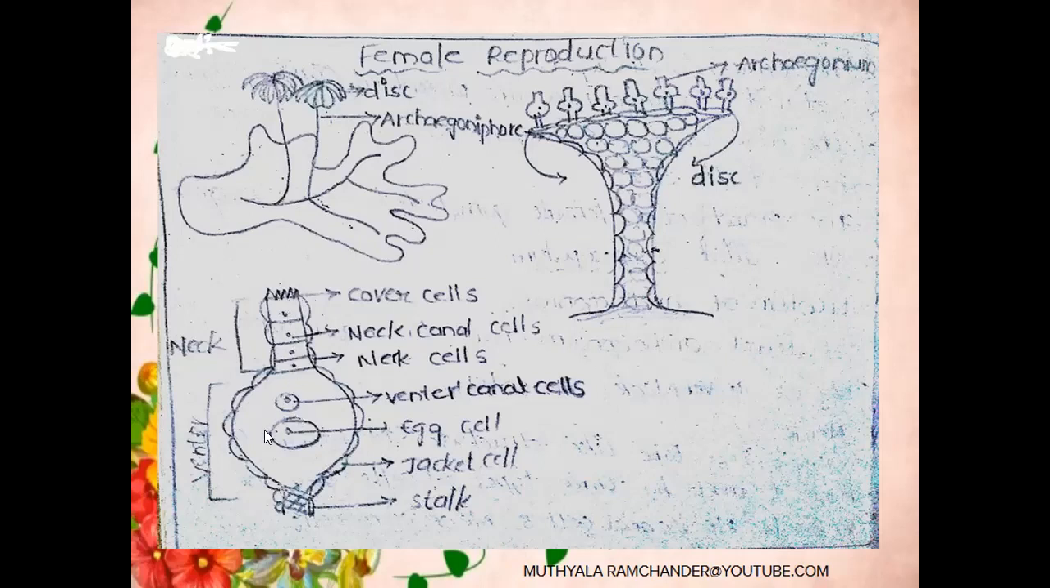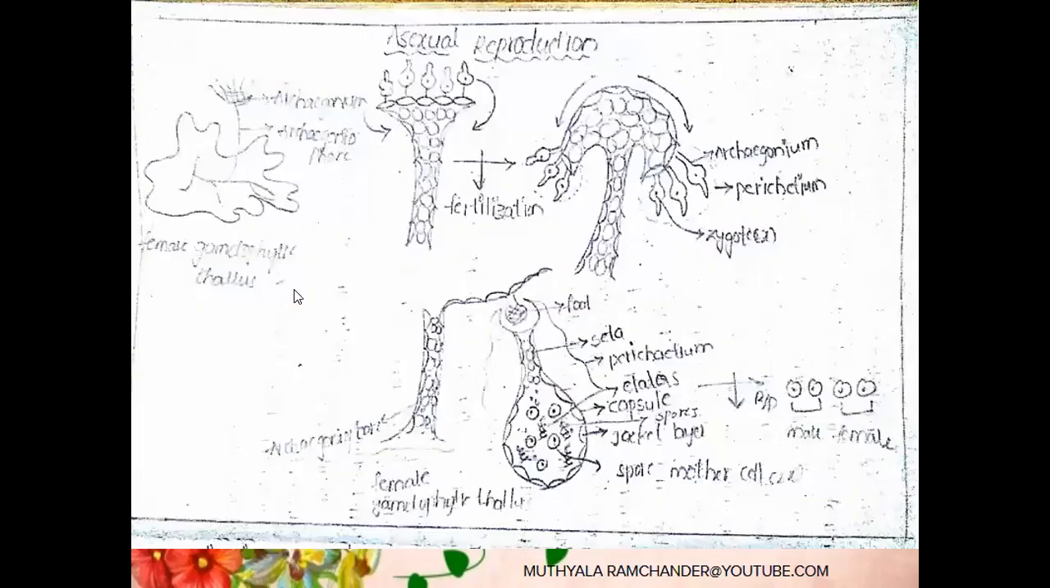At the matured stage of the archegonium, the venter canal cell and neck canal cells degenerate. They produce a mucilage chemical substance. This chemical substance exerts pressure on the cover cells. By this pressure, the cover cells are broken, and the chemical substance comes out from the archegonium.